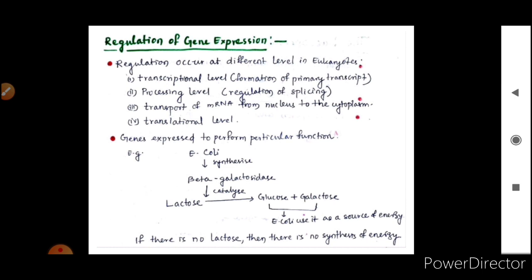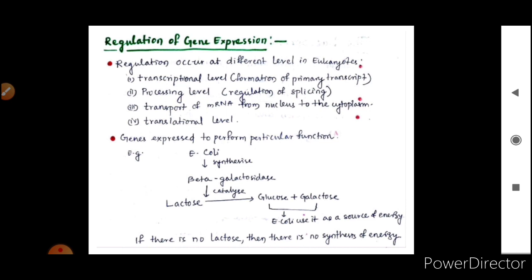Now genes are expressed to perform particular functions. Example, E. coli synthesizes beta galactosidase that will act on the lactose, and it will form glucose plus galactose, and this glucose and galactose will be utilized by the E. coli as a source of energy.